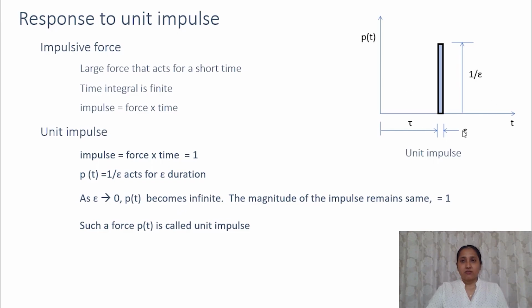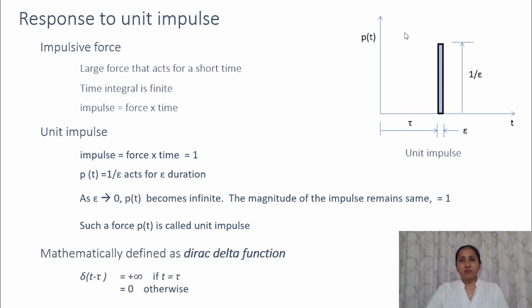But even then, the magnitude of the impulse will be the same as 1 because it is force times the duration. When the duration is small, force will peak, but again the product will be equal to 1. So this is still a unit impulse force. Such a force is known as unit impulse.